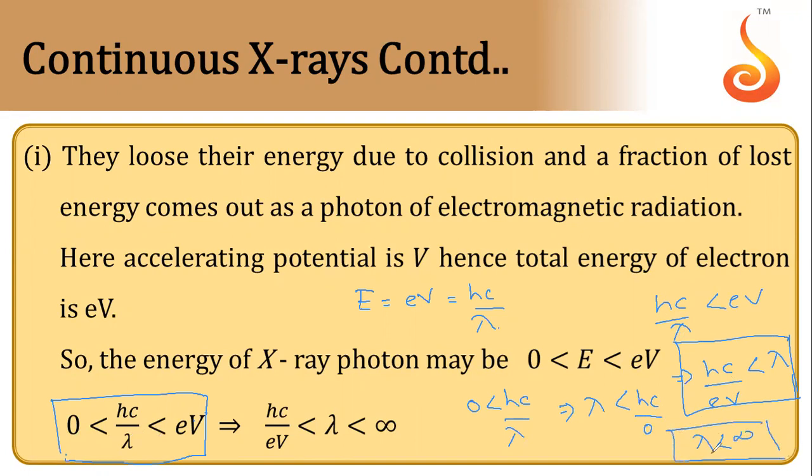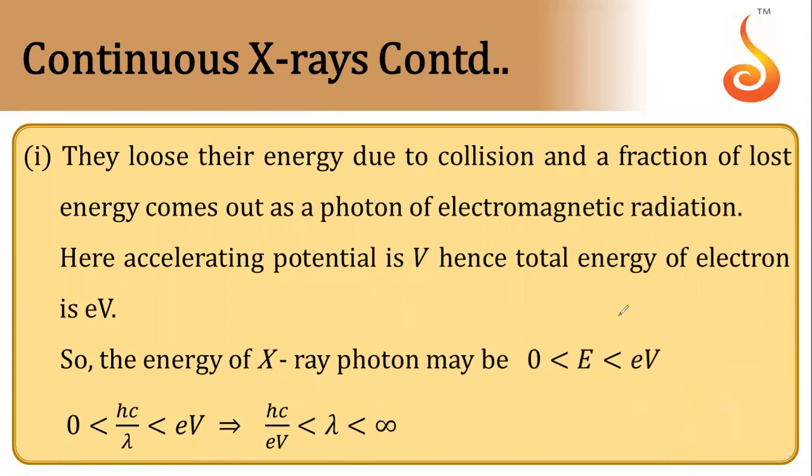From here we can find the range of wavelength. Lambda should be lesser than infinity and it should be greater than hc/eV. So this hc/eV is the minimum wavelength of X-ray which is being emitted.